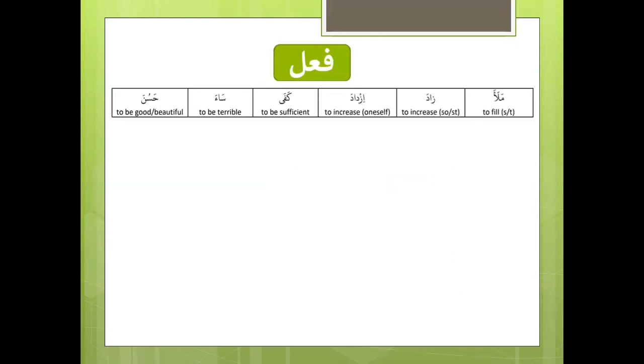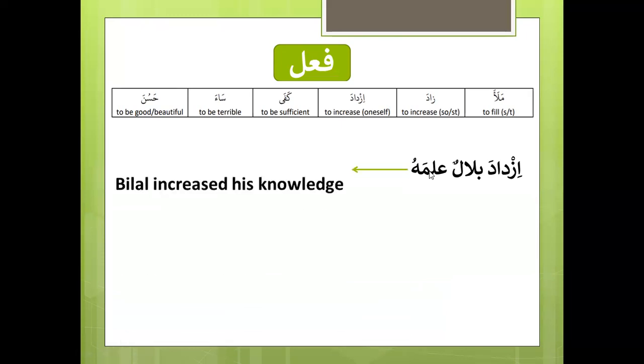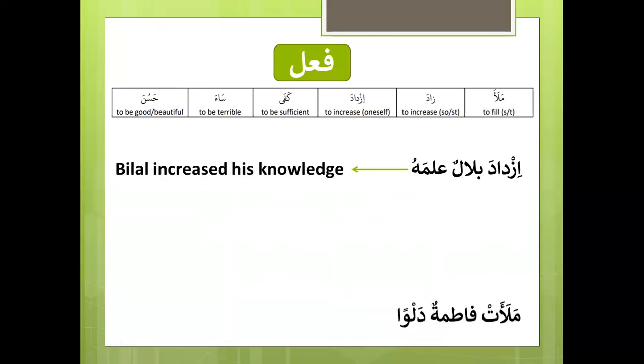Now let's come to fail. In fail, you see all these fails which can be used. One of the sentences I came up with was izdada bilalun ilmahu. It's mudaf mudaf ilayhi, so it became light. But as you can see, it is singular, nasab, common, 1CN. It will be translated as Bilal increased his knowledge.